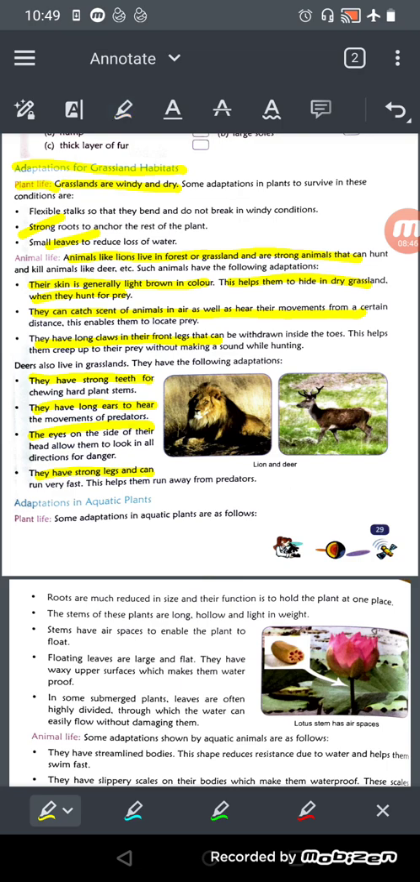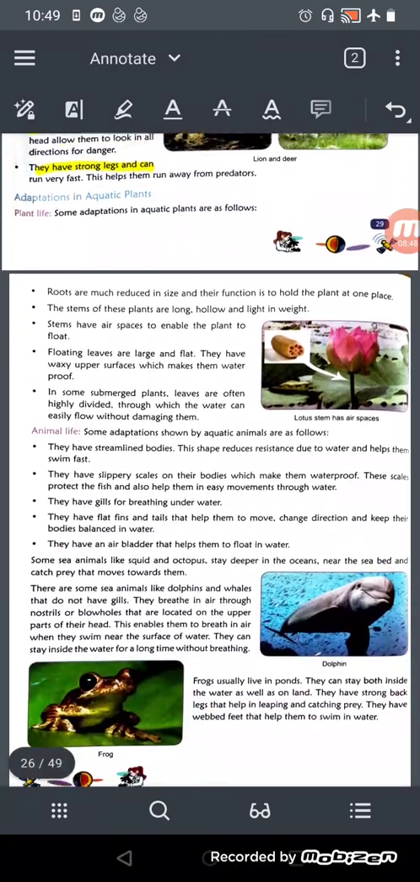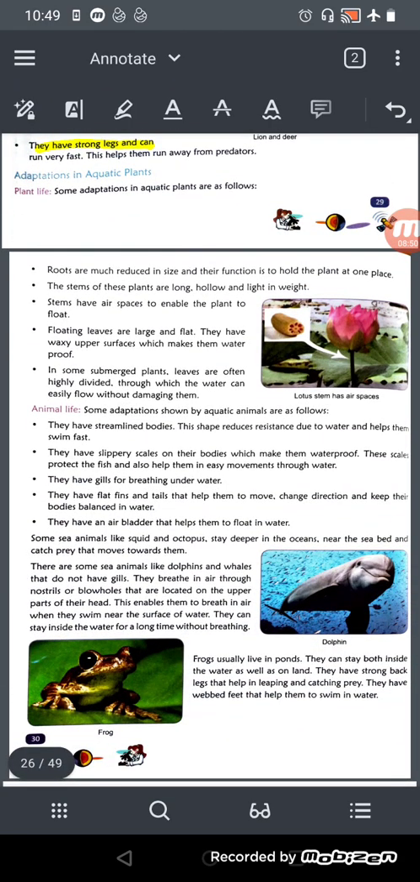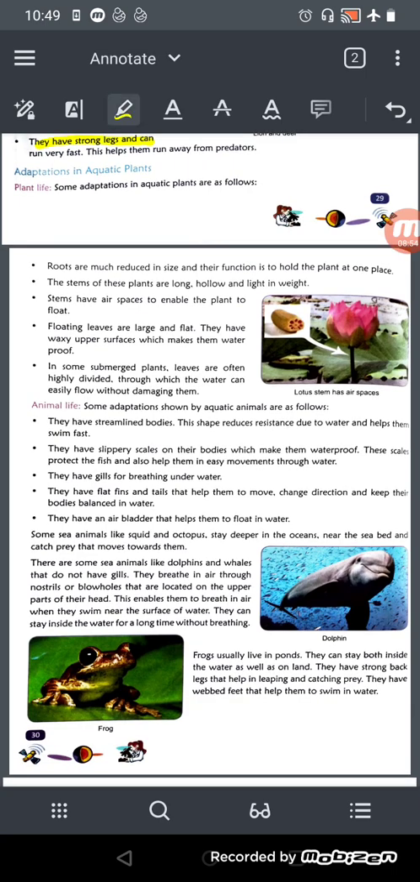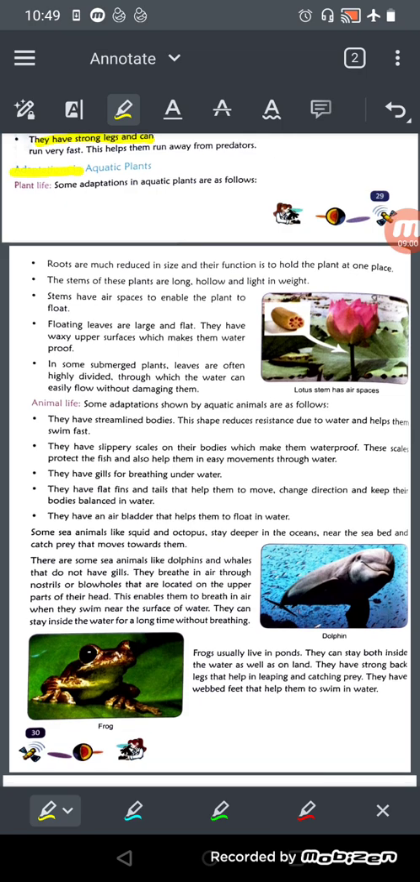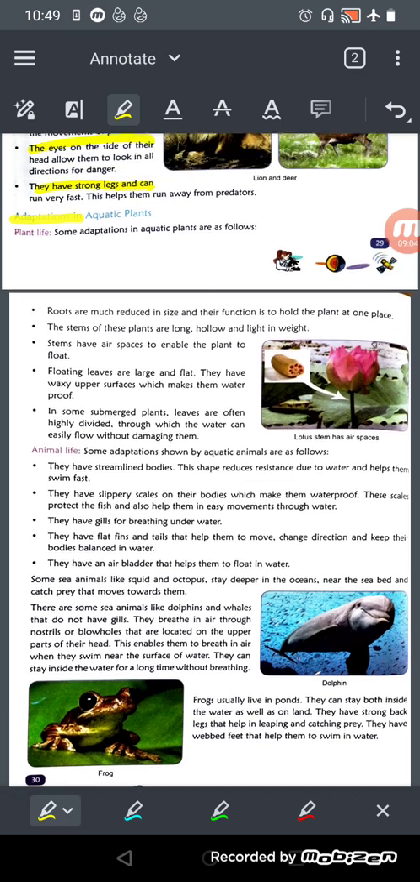Now we'll see about the adaptation in aquatic plants, how aquatic plants live and how aquatic animals live. So the plant life of the aquatic habitat.